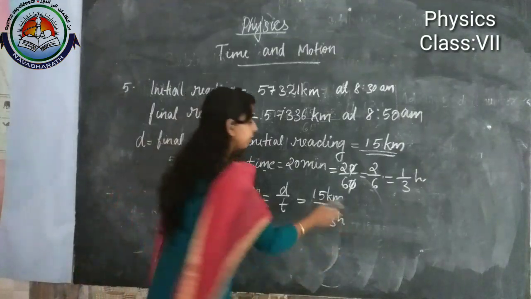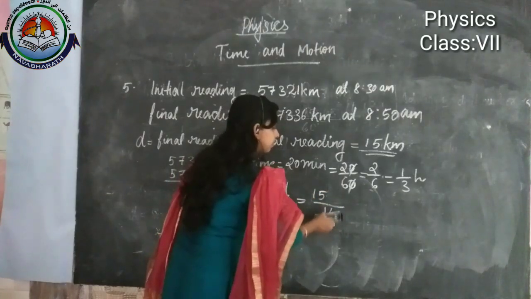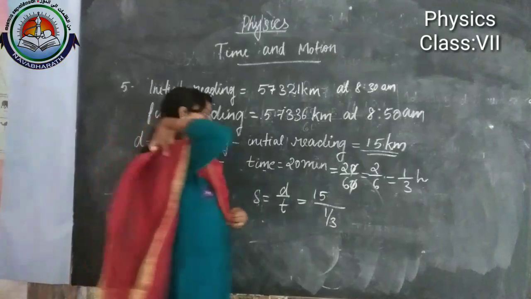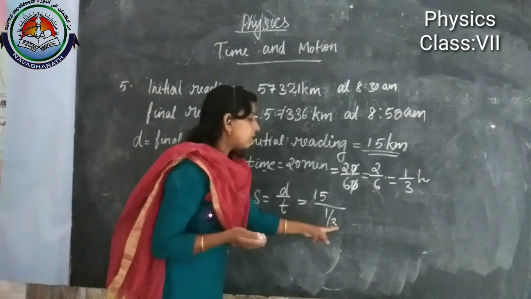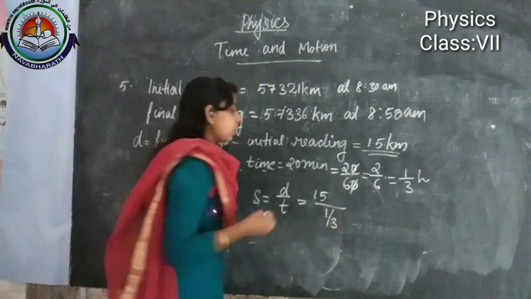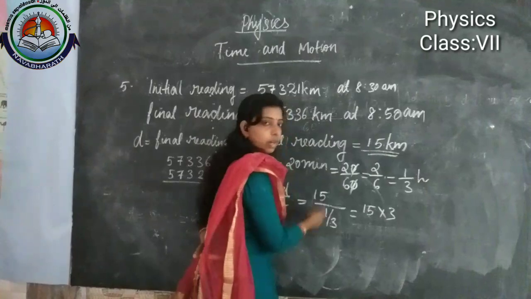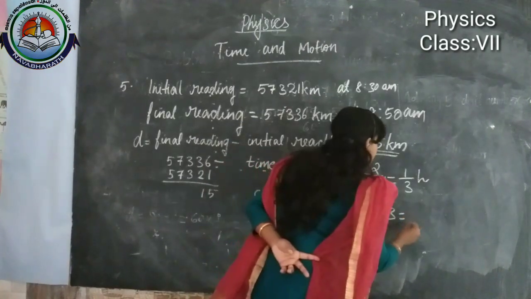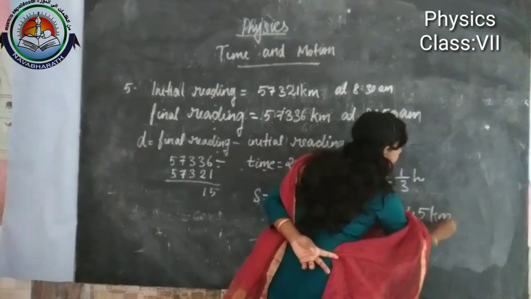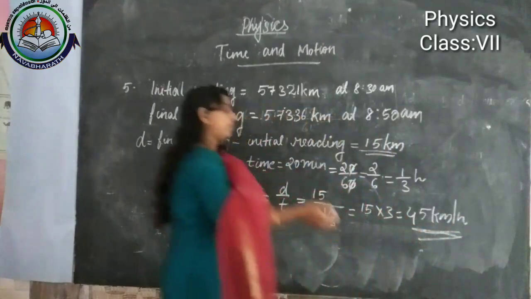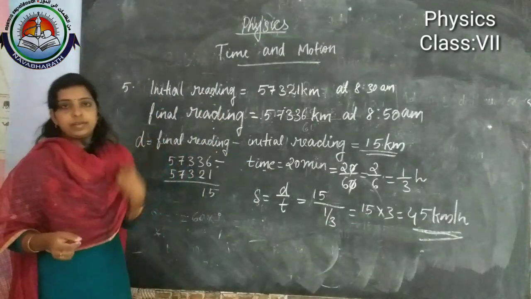No need of writing the unit now, at last we can write the unit, otherwise you will get confused. Now 15 divided by 1 by 3. See here, 3 is the denominator's denominator, so we can take its reciprocal, then it becomes 15 into 3. Which is equal to 5 threes are 15, 1 three 3, 45 kilometer per hour is the answer. 45 kilometer per hour is the speed of the car.